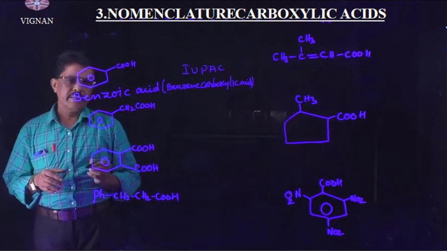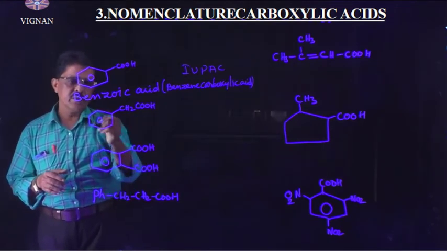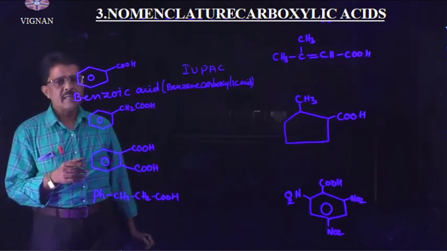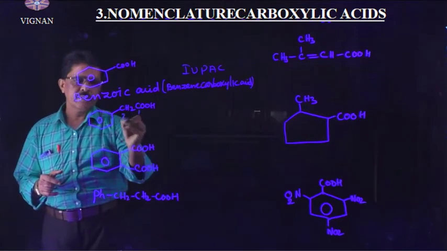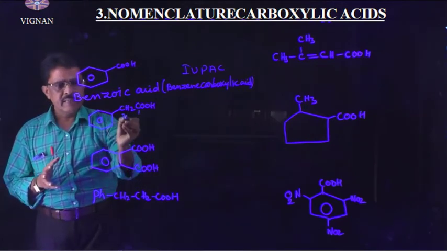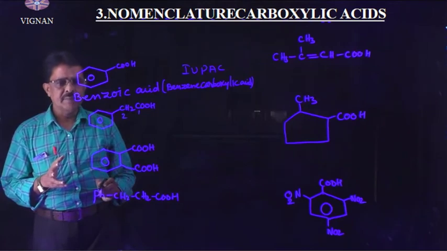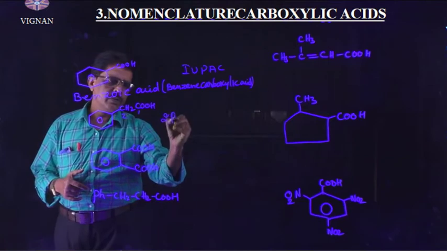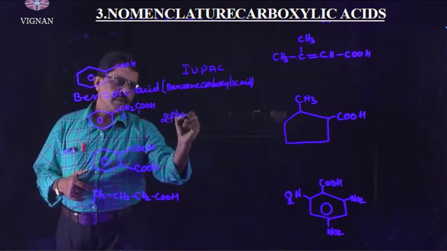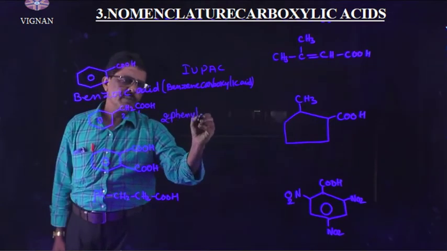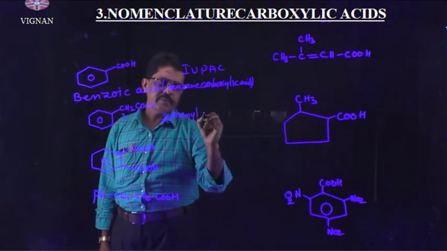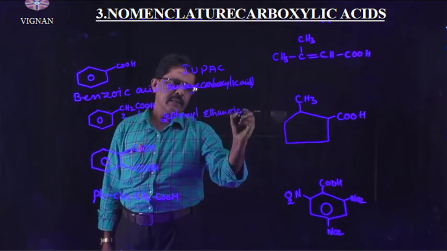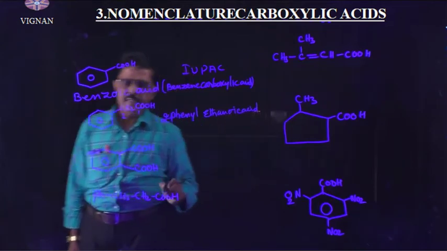In this case, a phenyl group is there, a benzene group is there, but the functional group is considered as the main carbon chain. So 1, 2 carbon atoms are there. So at the second position of this compound, the phenyl group is there. So the IUPAC name is 2-phenyl ethanoic acid. This is the IUPAC name.